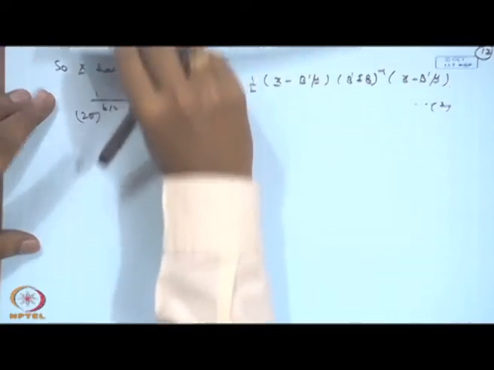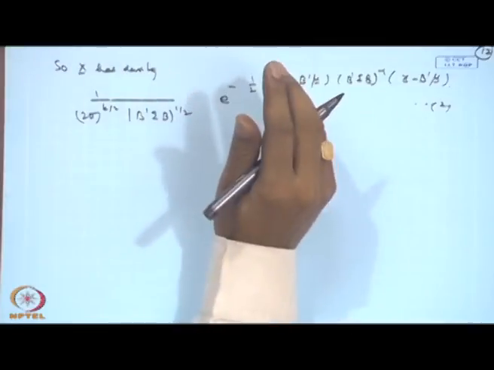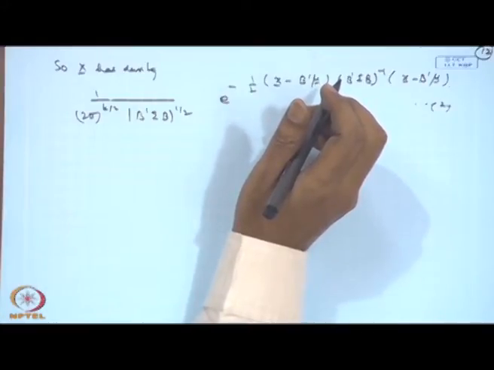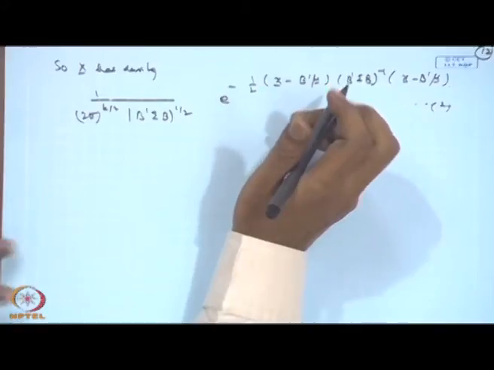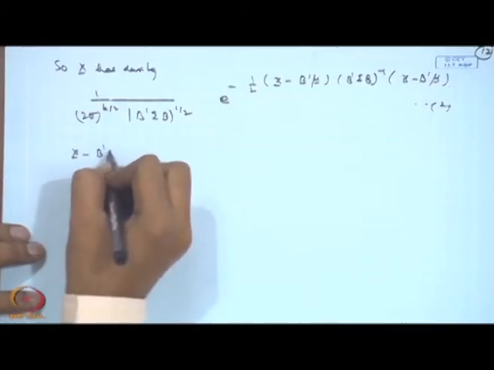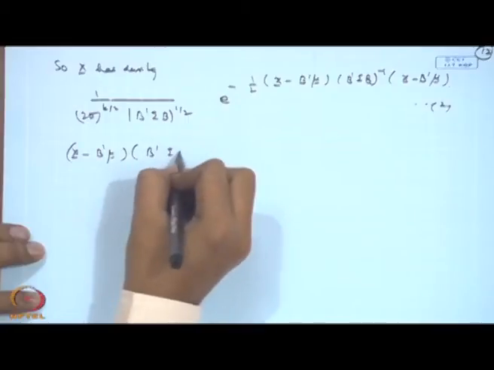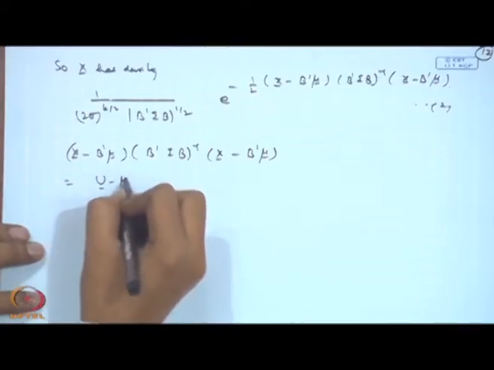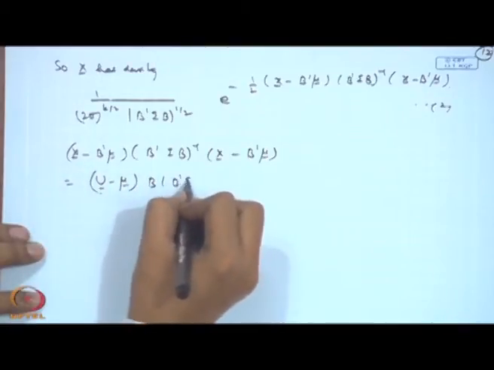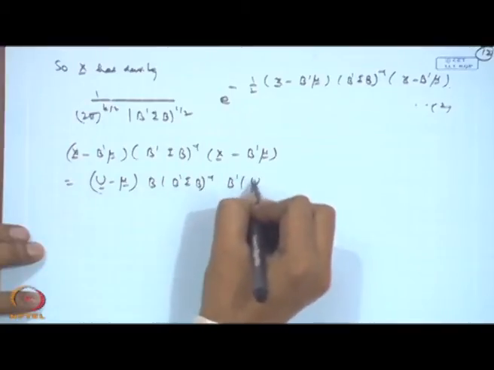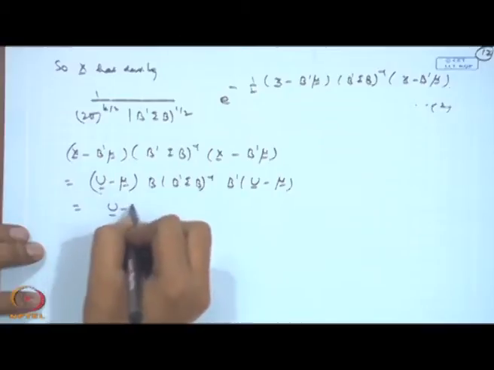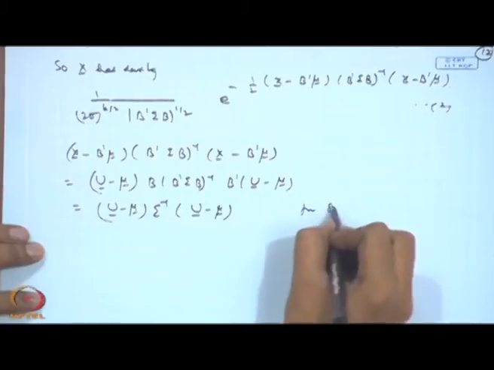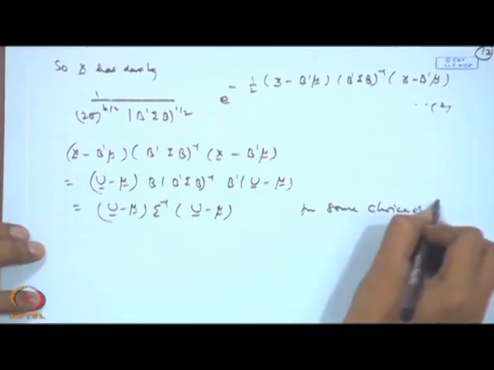So, these descriptions 1 and 2 describe the density. If you consider x minus b prime mu, b prime sigma b inverse, x minus b prime mu, then that is u minus mu, b prime sigma b inverse b prime, u minus mu, that is equal to u minus mu, a generalized inverse of sigma, for some choice of sigma g inverse.